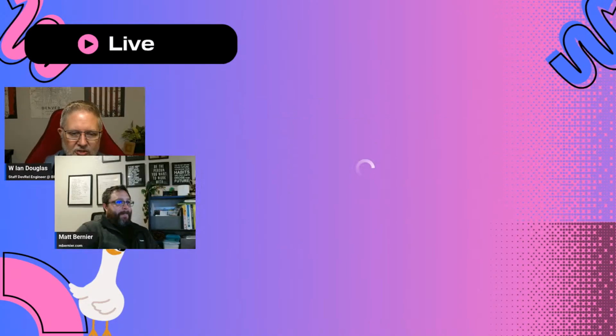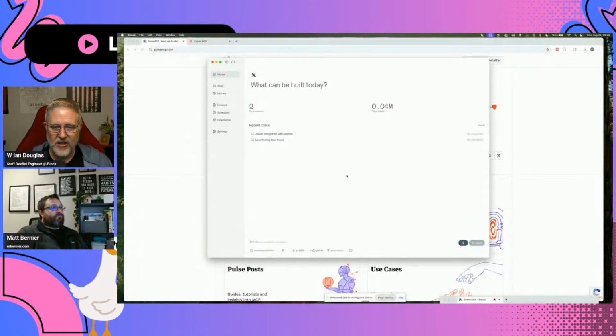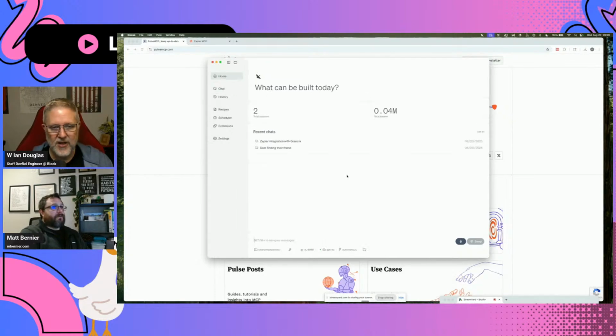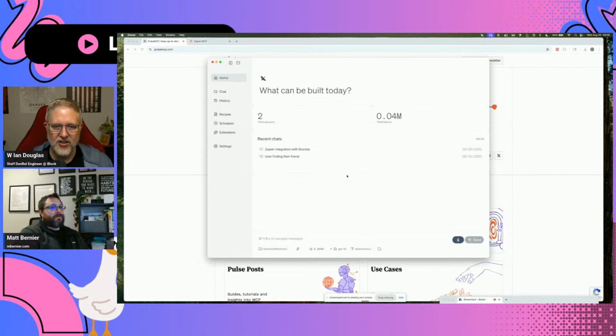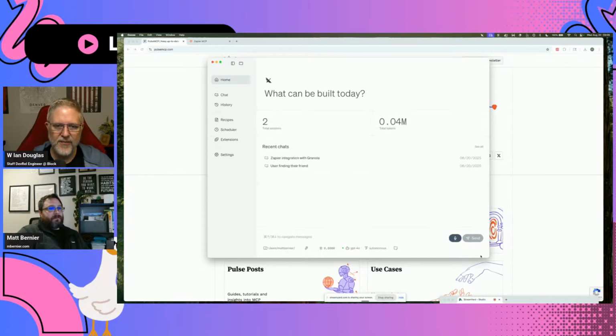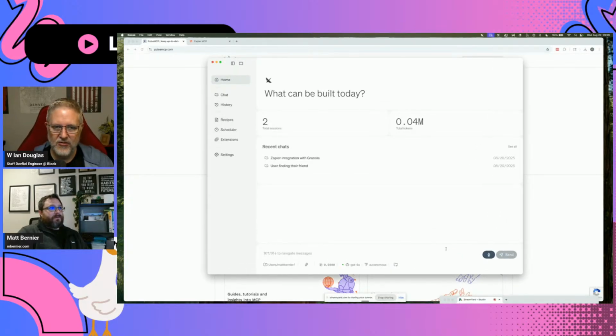So Matt has installed Goose, and he has gotten that connected to, I believe, GPT. Yep. And the nice thing about Goose is you can choose whichever LLM you want. And so let's zoom in a little bit on Goose here. If you want to press Command plus on this, we'll zoom in nice and big so that folks can see what's going on. So we have GPT up and running. And then tell us a little bit about this Granola tool and what it does.